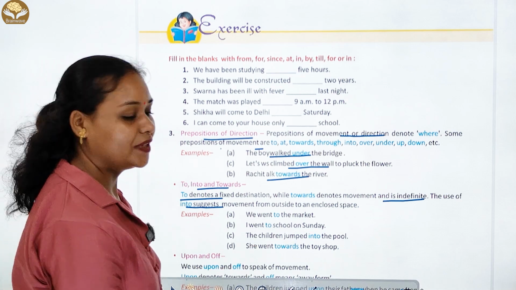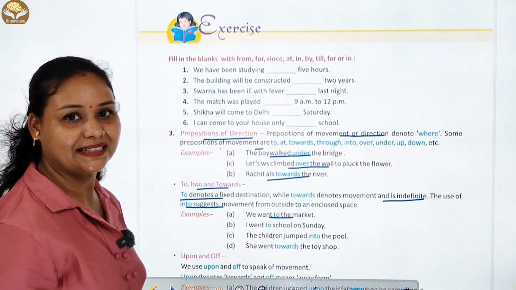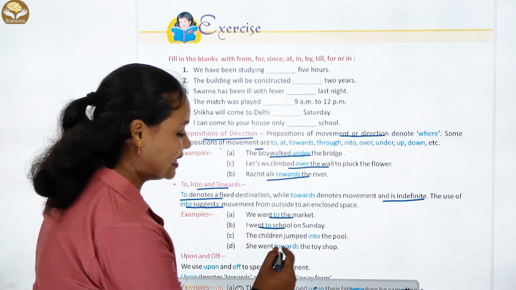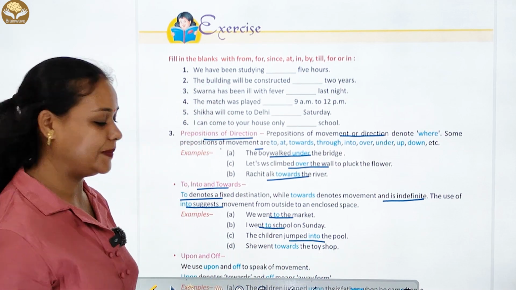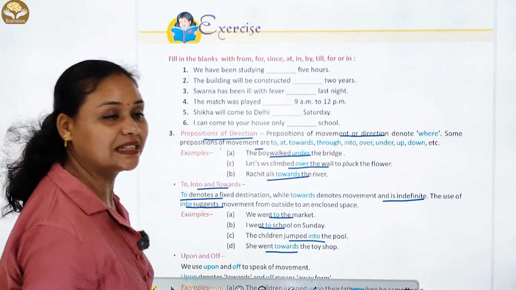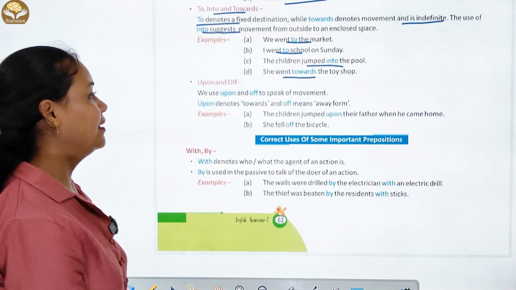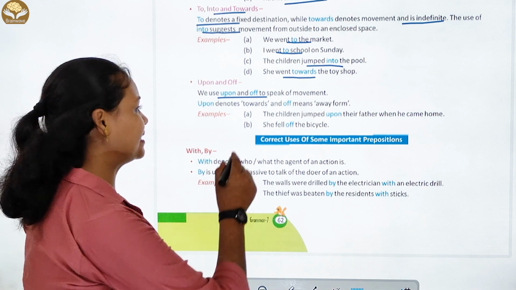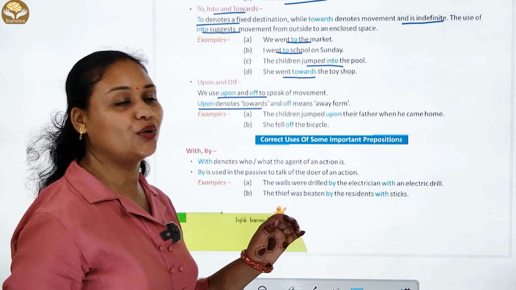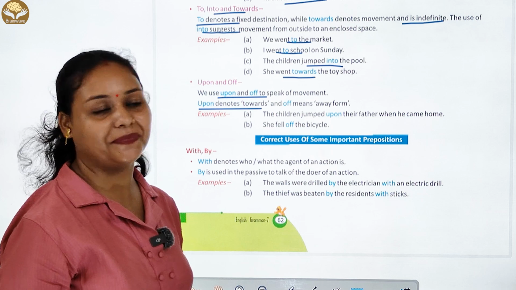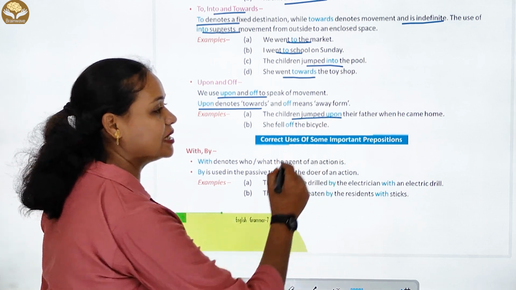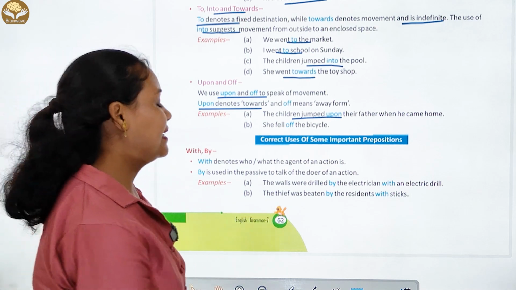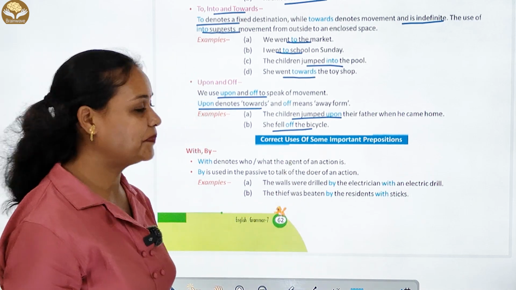Examples: I have gone to the market. Next, I went to school on Sunday. The children jumped into the pool and she went toward the toy. Now upon and off. We use upon and off to speak of movement. Upon denotes toward and off means away from. Examples: The children jumped upon their father when he came home. She fell off the bicycle.